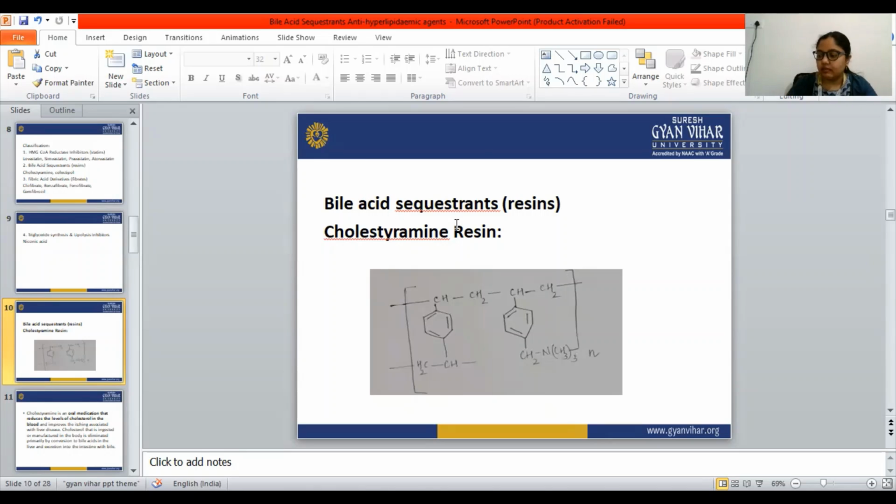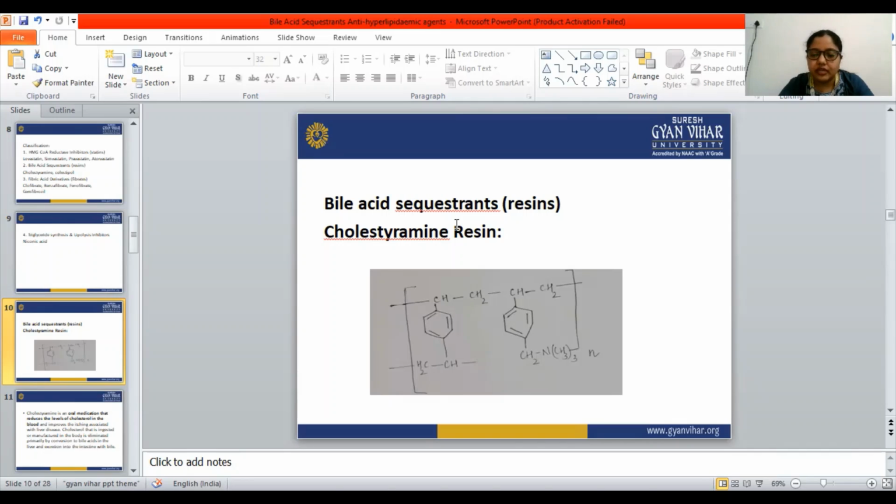The bile acid sequestrants are a group of resins. As I have already told, this is the linked moiety, where many of these benzene rings, CH2, CH3 and nitrogen atoms are connected. That may be two moieties, that may be three moieties. So these are the group of resins used to bind certain components of bile in the gastrointestinal tract.